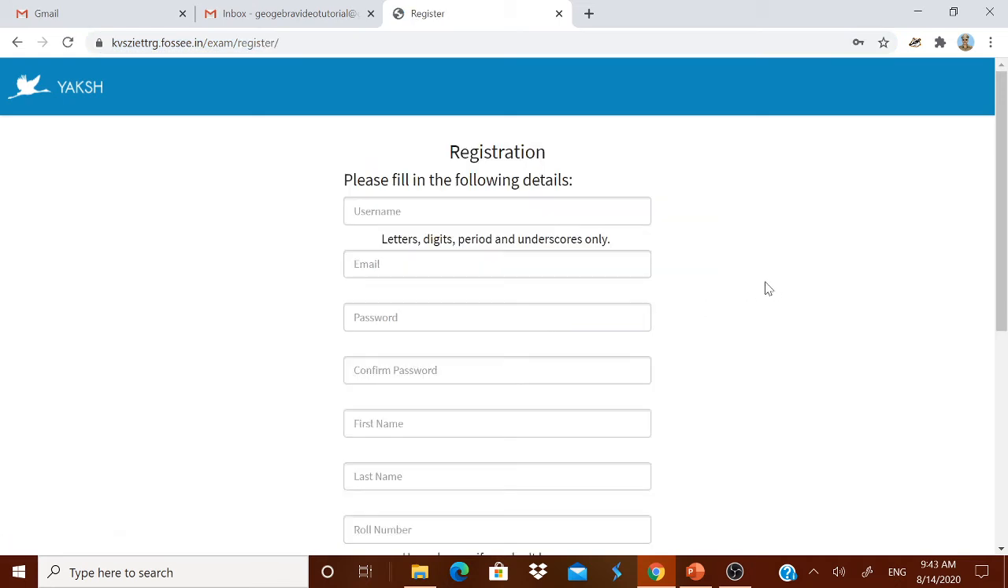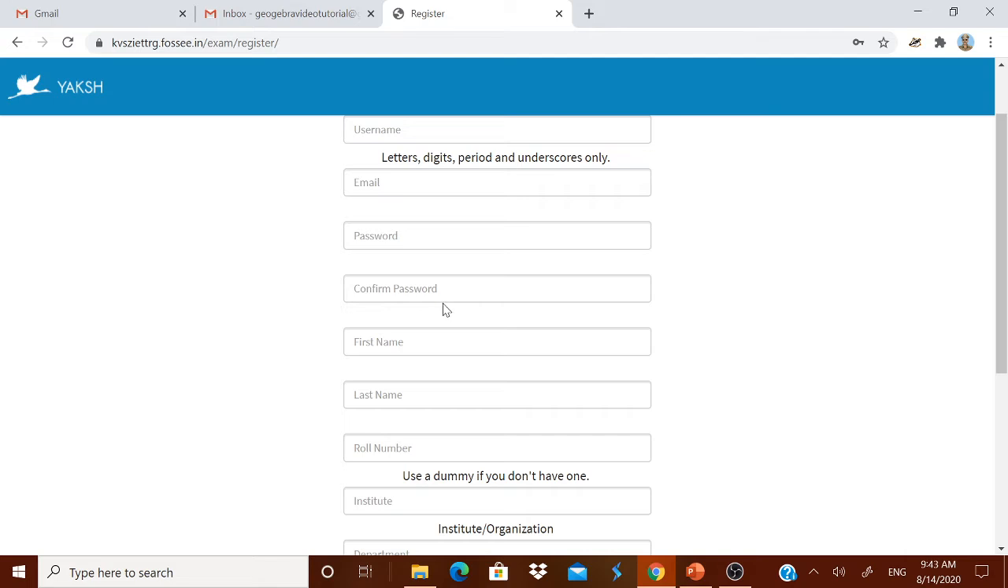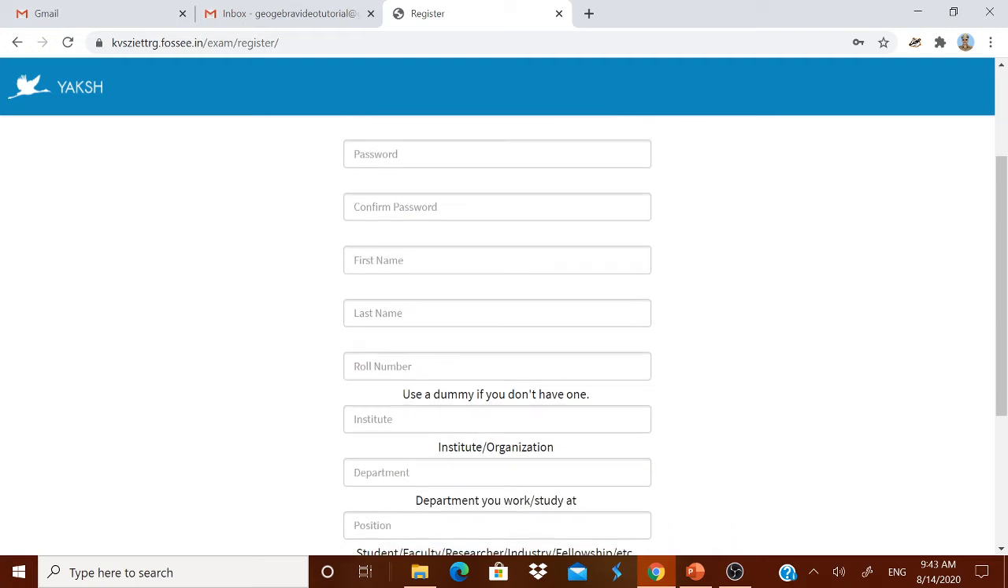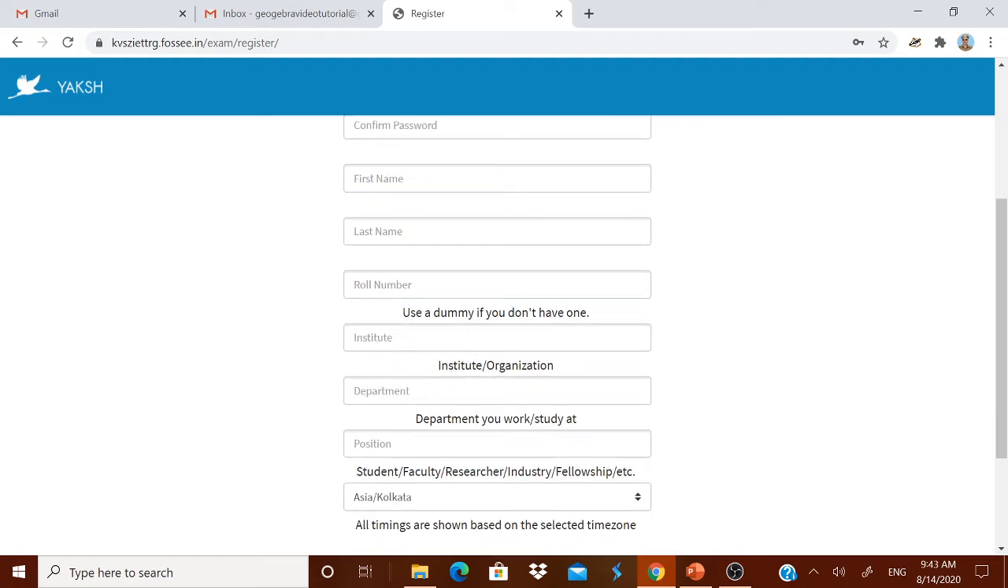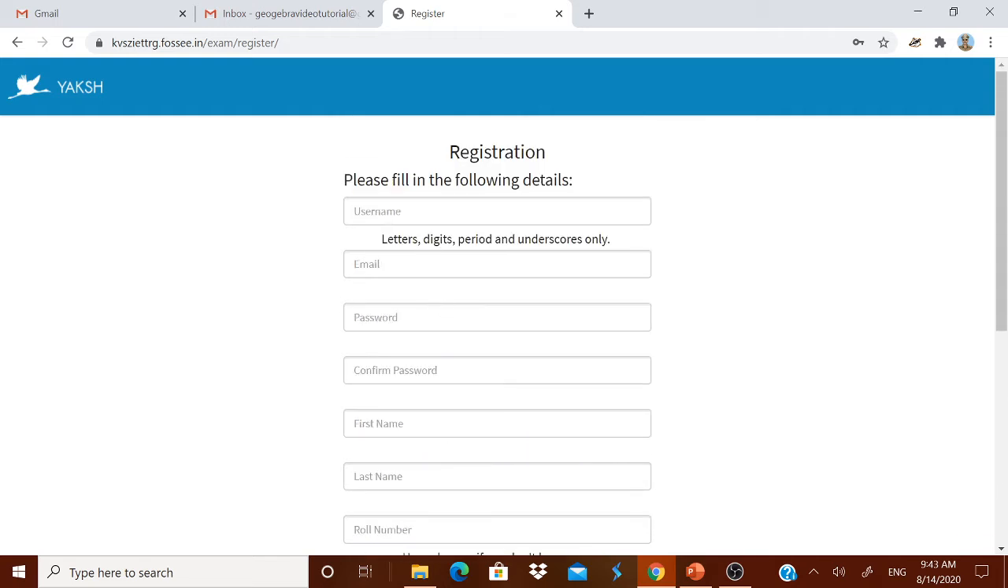Now a registration page opens where you have to give your username, your email ID, your password. You have to select a password for this Yaksh platform only. Confirm your password. Give your first name. Give your last name. Your roll number. You can select your employee code as your roll number. The institute, you write the name of your KV. In the department, you write KVS, and in position, you give your designation.